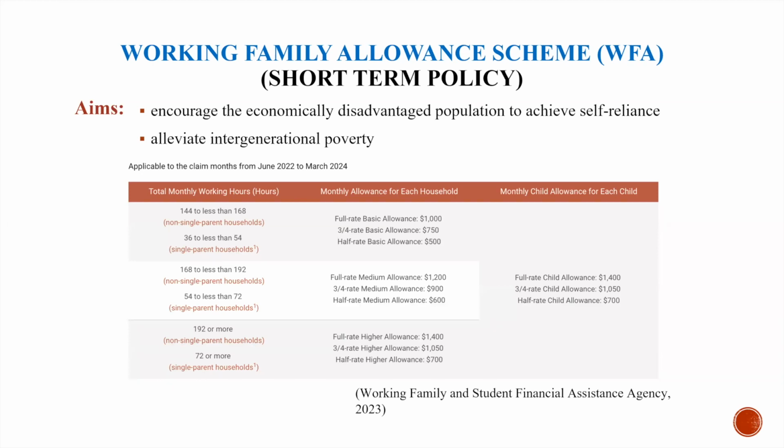Furthermore, if eligible, each child of the WFA applicant can receive a child allowance. Children who are under 15 years old, or between the ages of 15 and 21 and currently enrolled in full-time education, can receive it. Depending on household income, the basic, the medium, the higher, and the child allowance may be granted at full rate, 3/4 rate, or half rate.